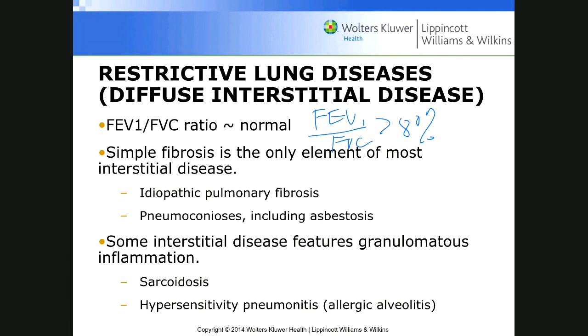However, the amount of air they take in is not normal. Most people's vital capacity is supposed to be 4.7 liters, and theirs is, let's say, 3.0 liters. So it's much lower than this. We call that restrictive lung disease.